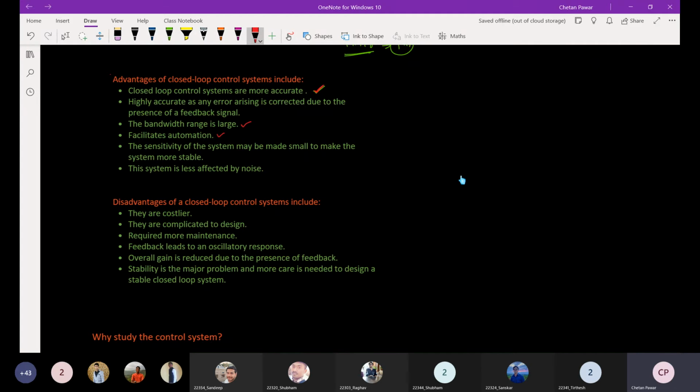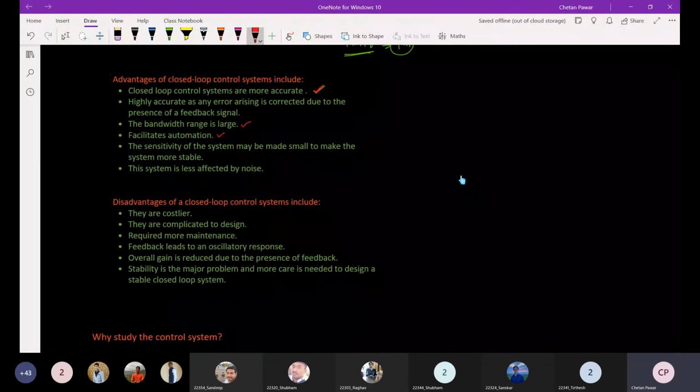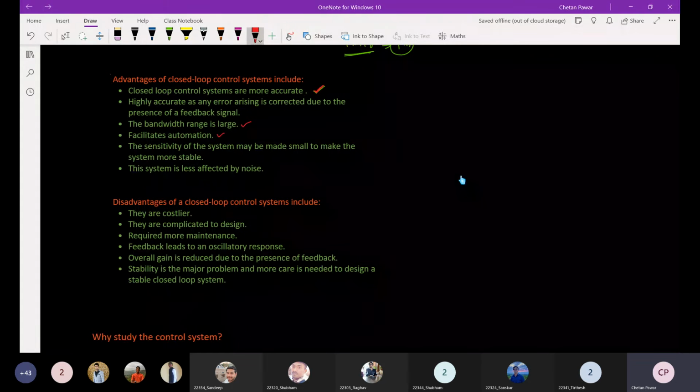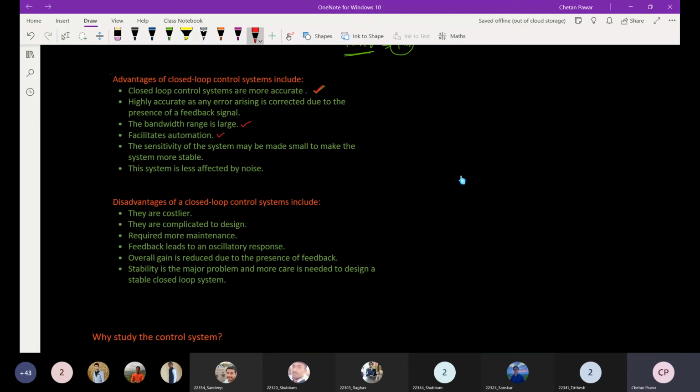And this system is less affected by noise. We will give more technical coverage to these points like stability, bandwidth, and noise. In this introductory lecture, I am just stating these advantages, and how they are advantages in technical terms, we will talk about later.